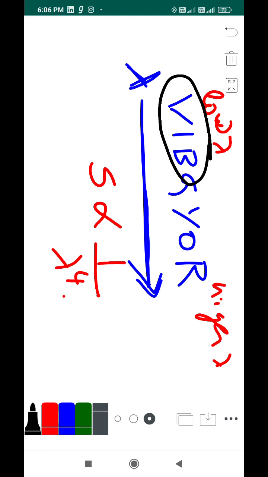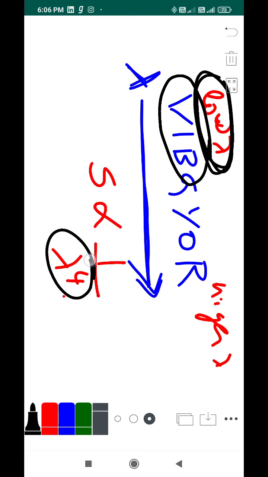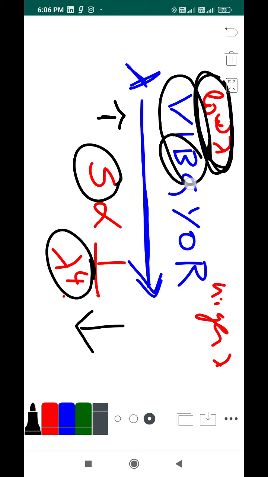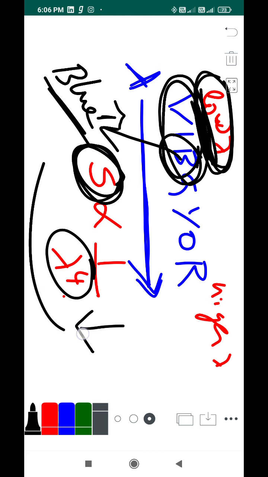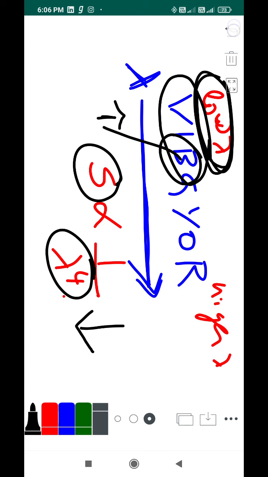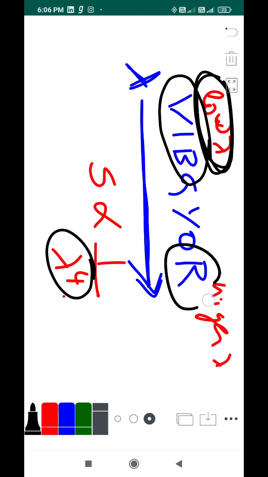Then you can see that this set of colors has lower wavelength. If wavelength is low, then scattering is going to increase. I told you that lower wavelength scatters more. So blue color will scatter more because it has a lower wavelength. Violet, indigo, blue have lower wavelength. That's why you see blue in the sky. Blue has a very low wavelength, so the scattering will be more according to this law.